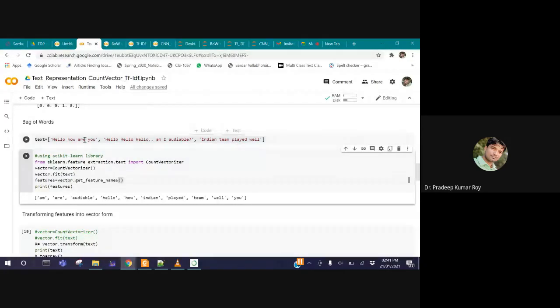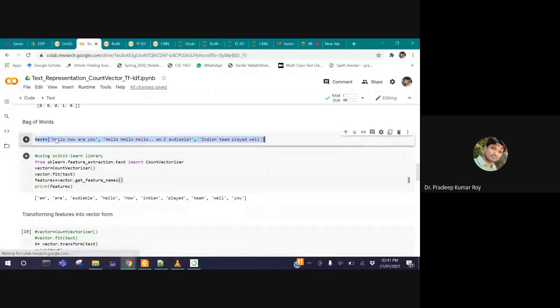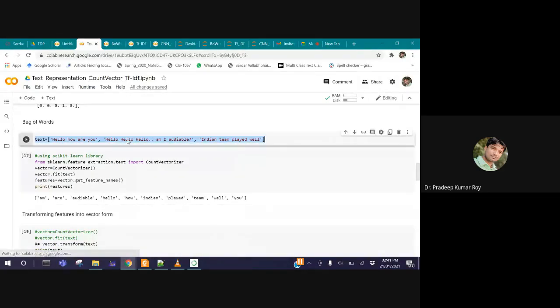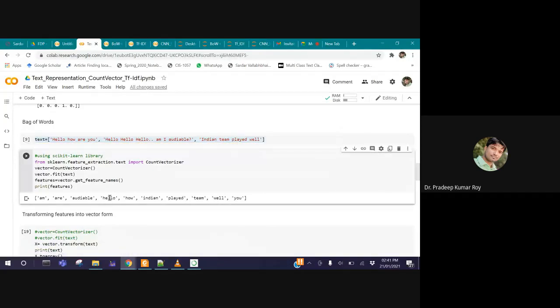Okay, so here what is happening? How many different words are there that are extracted? All are treated as features. Here, if you see, we have am, are, audible, hello, how, Indian, played, team, well, you. Again, they are arranged in alphabetical order. These are the different words present in the complete message. In the complete data set, we have only these many different words. Hello appeared 3 times here, but it is counted only 1 time as a feature.